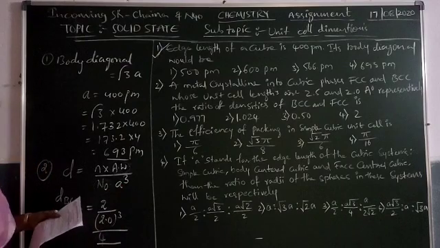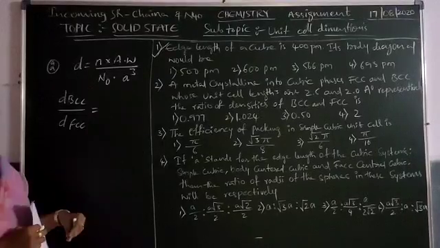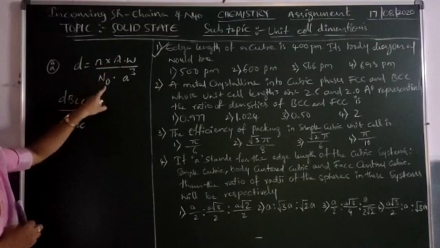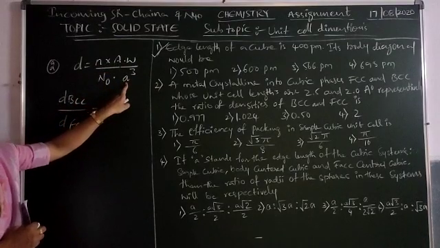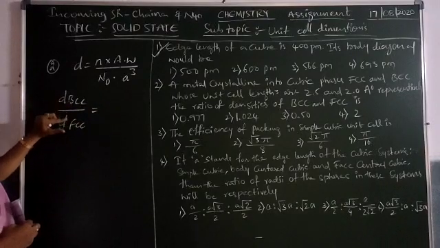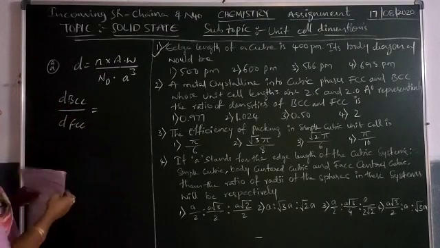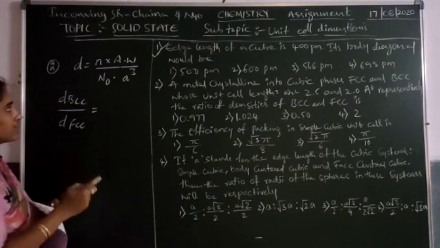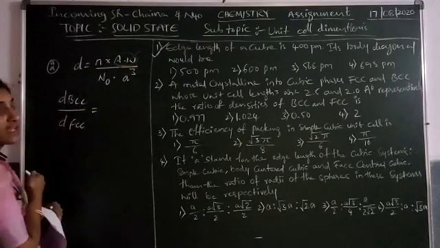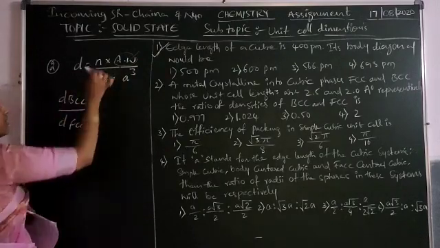Then what about that FCC length? FCC length is 2.5. Then the density formula is number of atoms into atomic weight to the top, Avogadro constant, and then the volume of the cubic unit cell is a cube. Here they give lengths of BCC and FCC and ask the ratio of densities. Both are crystallized with the same metal, so the atomic weight in both BCC and FCC is the same. This factor is cancelled out. And then the Avogadro constant value is the same, this factor is also constant. Then you can take the ratio.